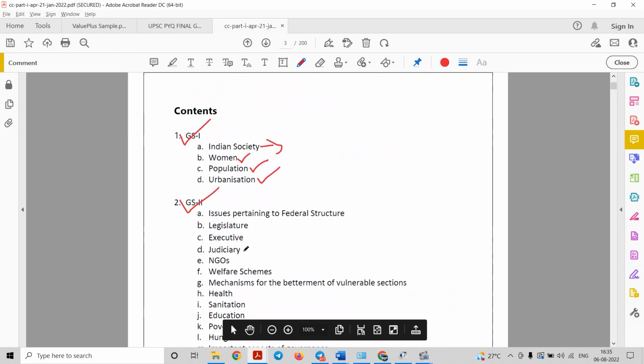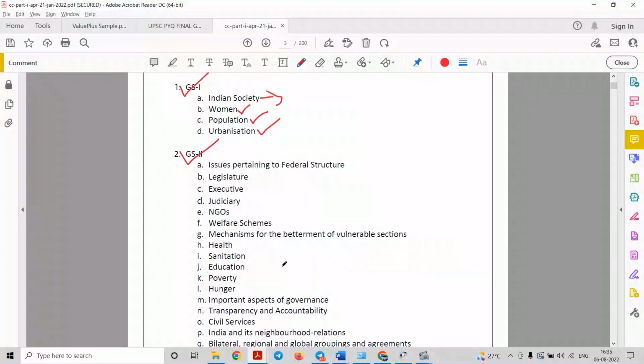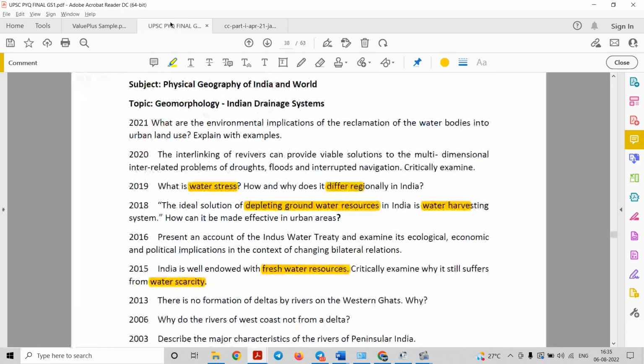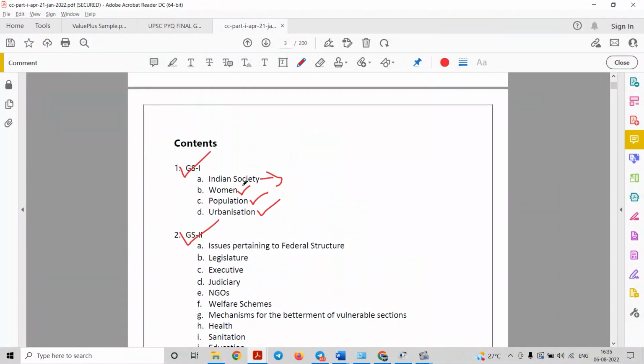So this is the logical classification that we have done, so that you can add these facts to your notes, and it will be easier for you to add value to your mains answers. So let us discuss a few of these facts in the similar manner that we did in the last video, that is how to utilize them in your mains answers. I have a compilation of a few previous year questions. Now I will show you how to utilize these facts in a better way.